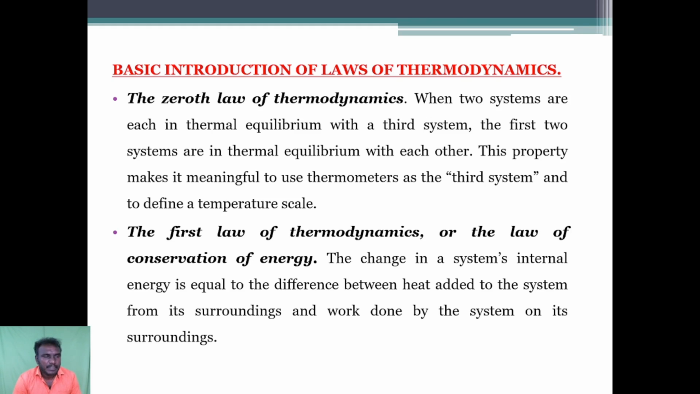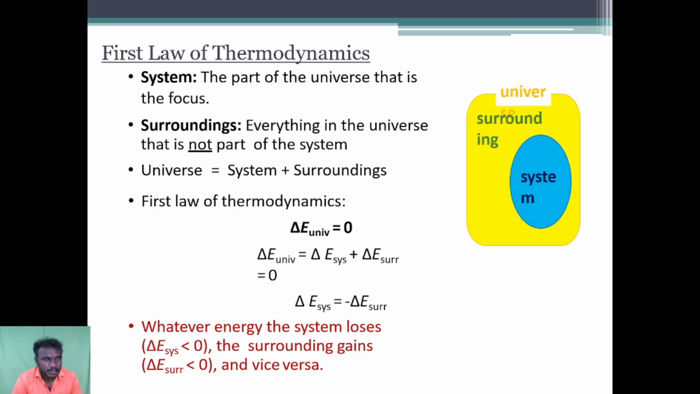Next topic, basic introduction of the laws of thermodynamics. We have the zeroth law of thermodynamics: when two systems are each in thermal equilibrium with a third system, the first two systems are in thermal equilibrium with each other. This property makes it meaningful to use thermometers as the third system and to define the temperature scale. The first law of thermodynamics, or the law of conservation of energy: the change in a system's internal energy is equal to the difference between heat added to the system from its surroundings and work done by the system on its surroundings.